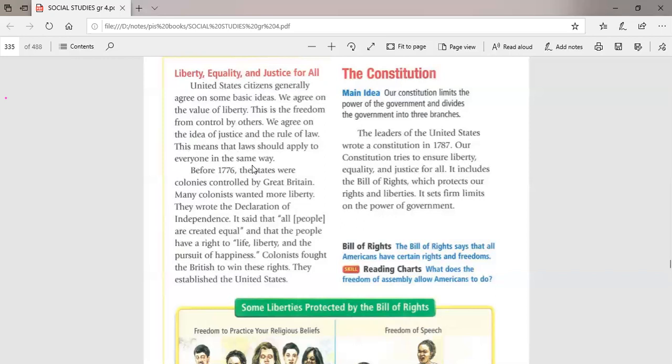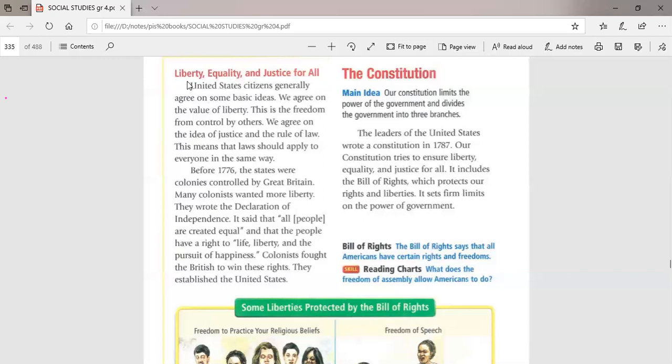Because you are rich, for example, you will not be excused. If you did the same action, you will be punished exactly like the poor citizen. So the American Constitution ensures liberty, which means freedom; equality, which means equal treatment; and justice, which means that the laws apply equally to everyone in the same way in America.